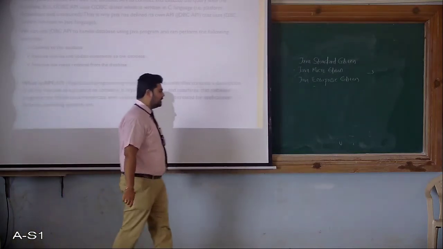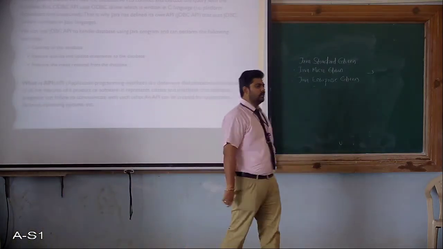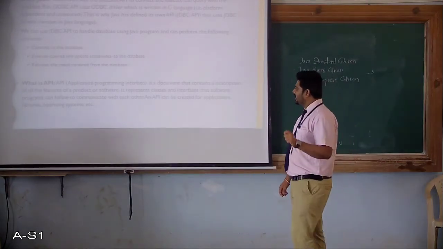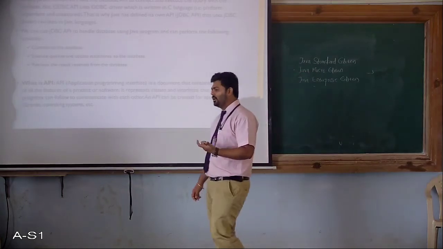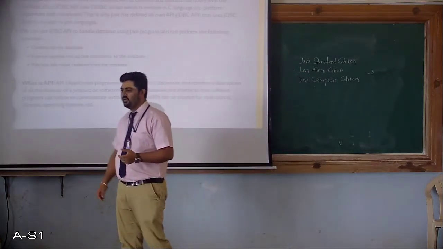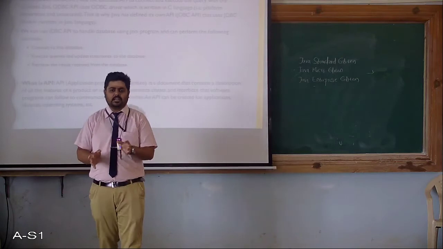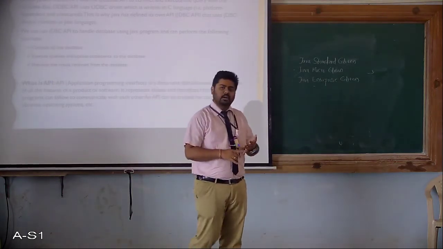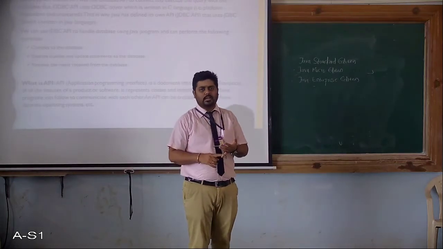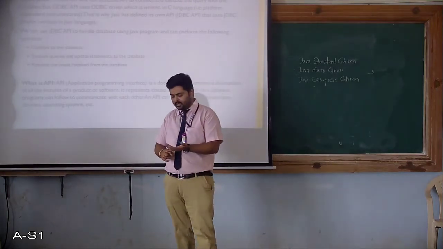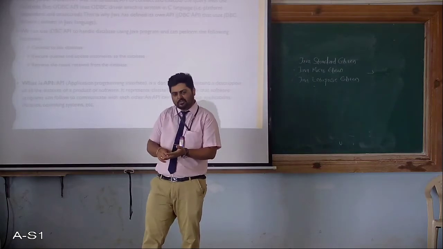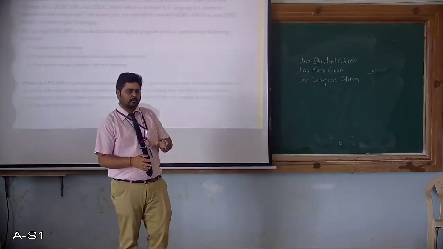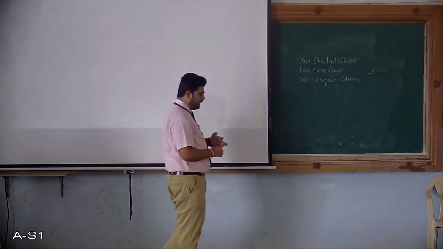What is that API? In general, we are talking about the application program interface. It is a document that contains a description of a particular product, acting as a manual. Whenever you buy a product, be it a television, a mobile phone, an electronic gadget, or any kind of software, you get a manual along with it.